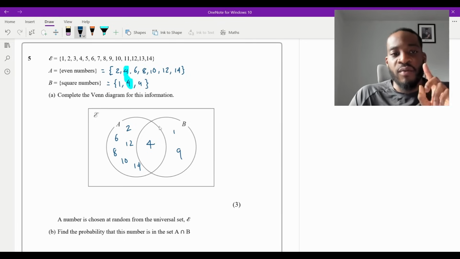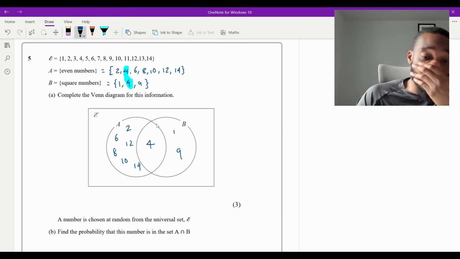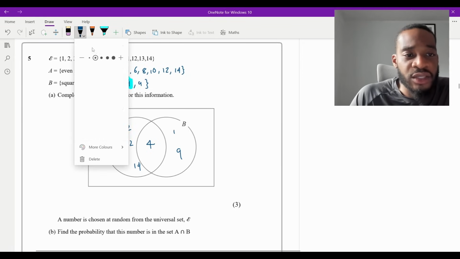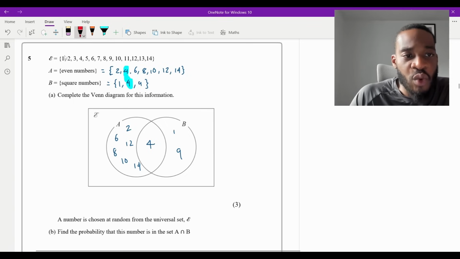Now that we've done that, remember, you need to do the numbers on the outside as well. So what numbers haven't we used? What I like to do is just look at the numbers. I have used a 1. I have used a 2. I haven't used a 3, so I'm going to leave that. I've used a 4. Can't see a 5 anywhere, leave that. I can see a 6. Can't see a 7. We've used an 8, a 9, and a 10. We haven't used 11. We've used a 12. I can't see a 13, so I'm going to leave that. And then I can see a 14.